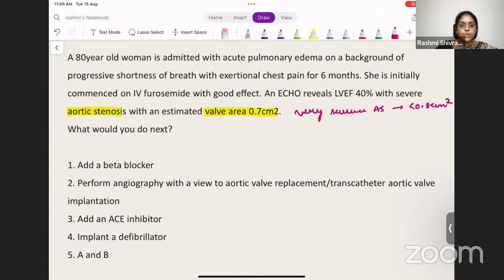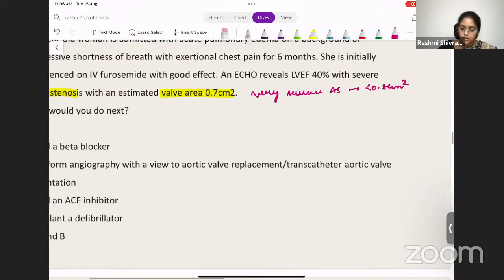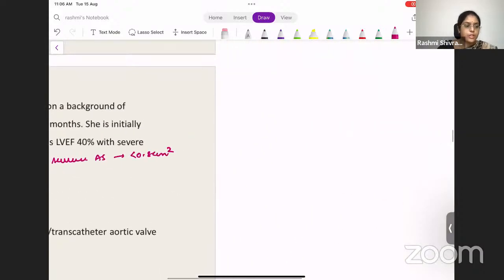So this is an old lady with very severe aortic stenosis. So which answer is correct? I would like all of you to interact. So which answer is correct in this question? Let us discuss something about aortic stenosis. Just recollect: less than 0.8 centimeter square means it is a very severe aortic stenosis, right?